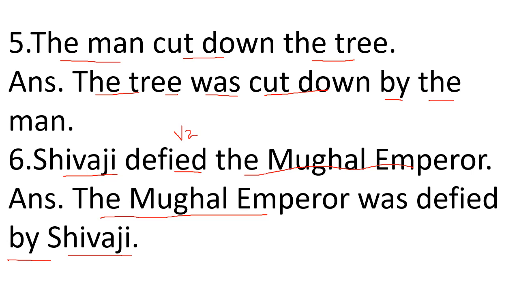So in simple past, the rule for passive voice is was, were plus verb third form. Now as Mughal emperor is singular subject, so I will use was, and third form of defy is defied. Okay, so the sentence in passive voice becomes the Mughal emperor was defied by Shivaji.